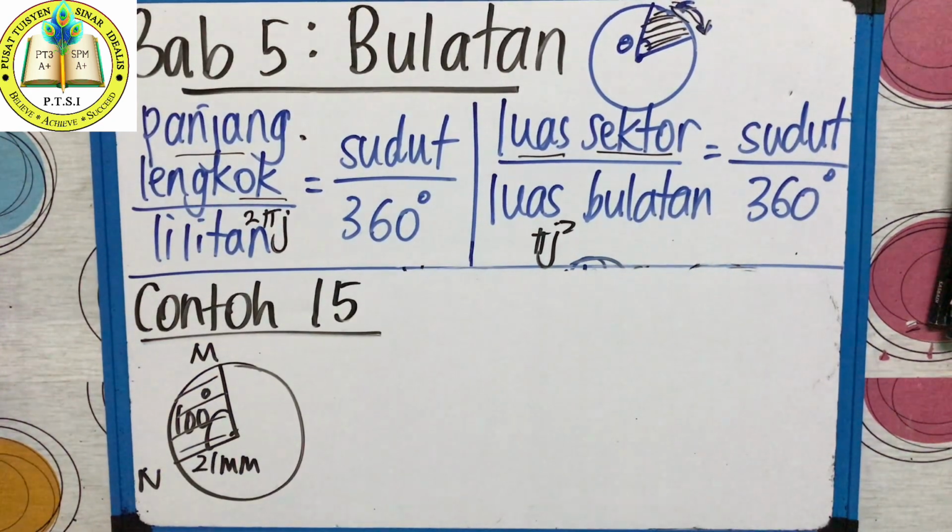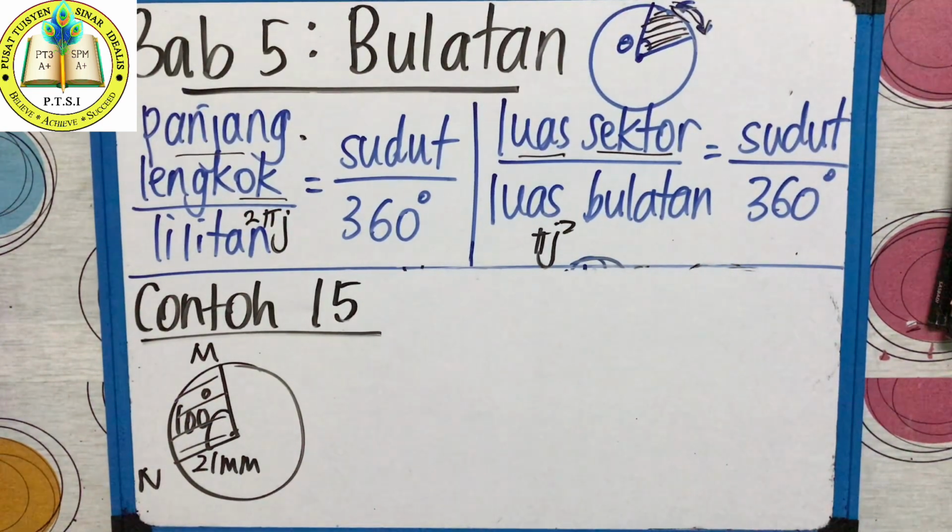Okay, now we go to the next example. Example 15 from your textbook. Okay, look at the diagram given here. This is a circle. Jejari, they gave radius 21 millimeter. Before this, we do radius all cm, cm, cm. Now millimeter. Follow the unit given there. Do you understand, class? So don't every time think it's cm. No, sometimes it can be millimeter. And then sudut diberi 100 darjah, 100 degrees.